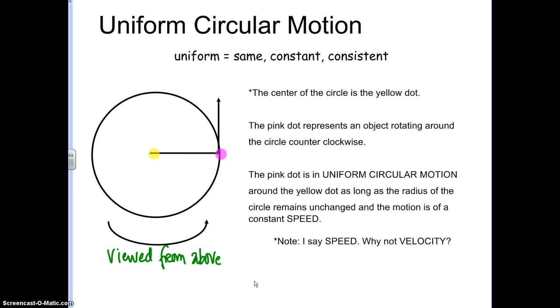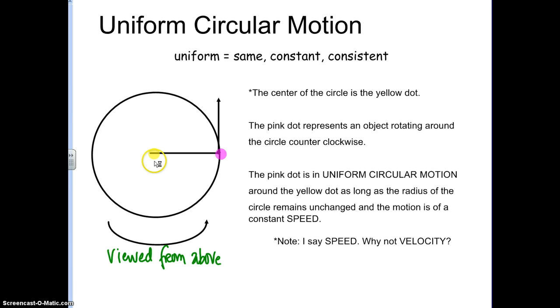If you take a look at the picture here, this is the circular motion as viewed from above. Imagine you were looking down on a helicopter, for instance, and the blades were spinning counterclockwise. Or maybe this is me spinning my keys on a lanyard around my head, or anything on a rope. As viewed from above, from a God's eye view, we see that it's going in this counterclockwise rotation.